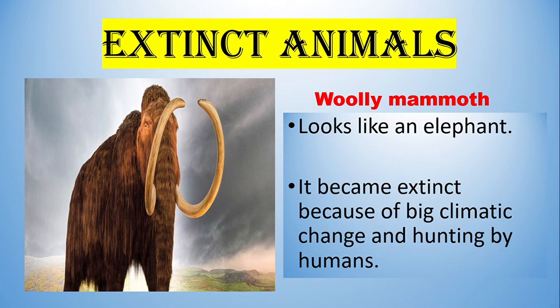Woolly mammoth. The woolly mammoth animal looks like an elephant. It became extinct because of big climatic change and they are being hunted by the humans.